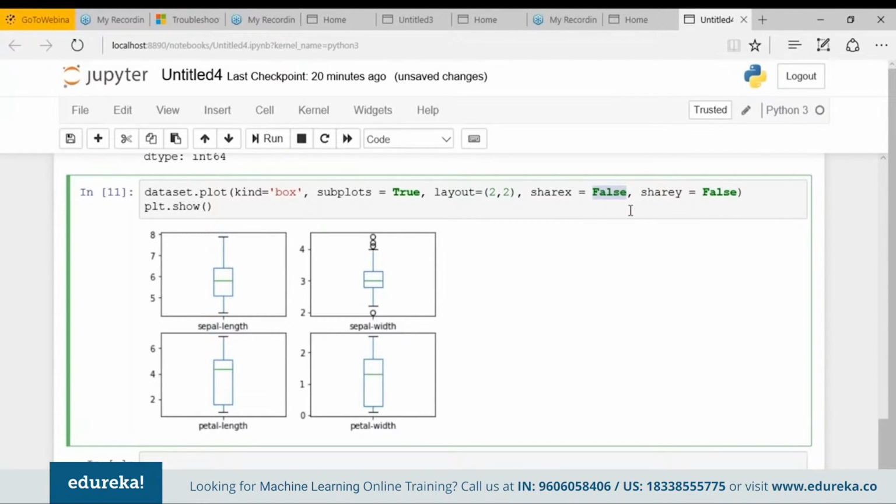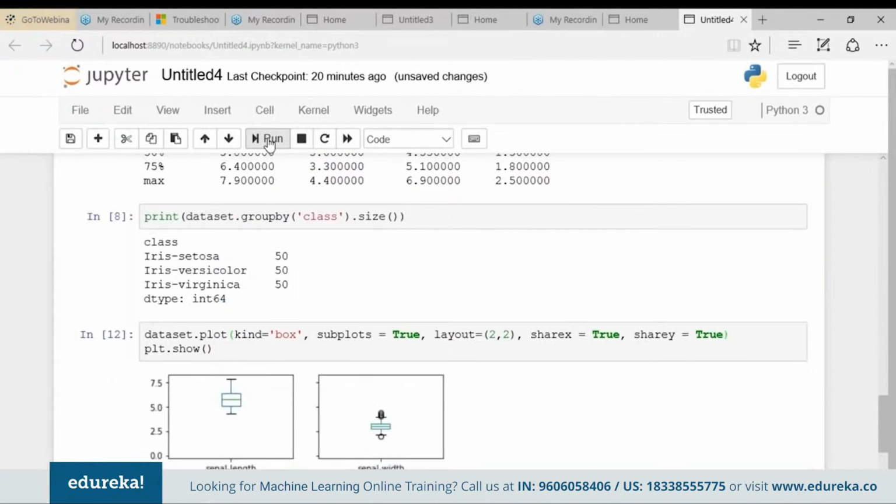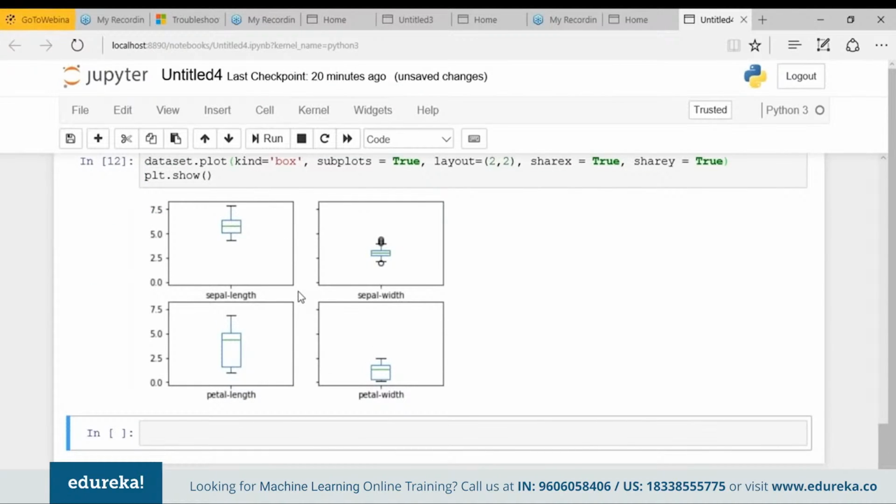Okay, so be with me. Share x equal true and share y equal true. Let's see what result we'll get. You're getting it. The x and y coordinates are just shared among all the 4 visualizations, right? So Arya, you can see that the sepal length and sepal width have y values ranging from 0.0 to 7.5, which are being shared among both visualizations. So is with the petal length, it has a shared value between 0.0 to 7.5.